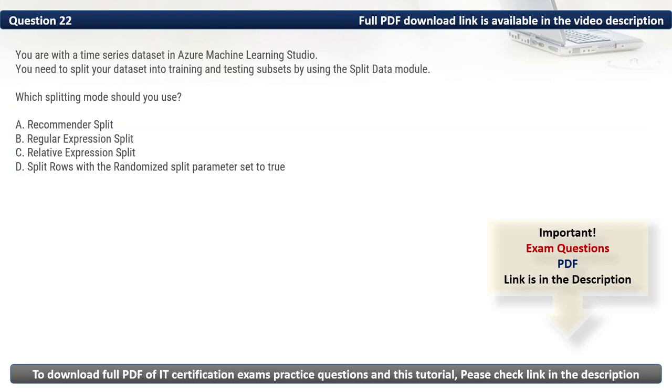You are working with a time series dataset in Azure Machine Learning Studio. You need to split your dataset into training and testing subsets by using the Split Data module. Which splitting mode should you use?